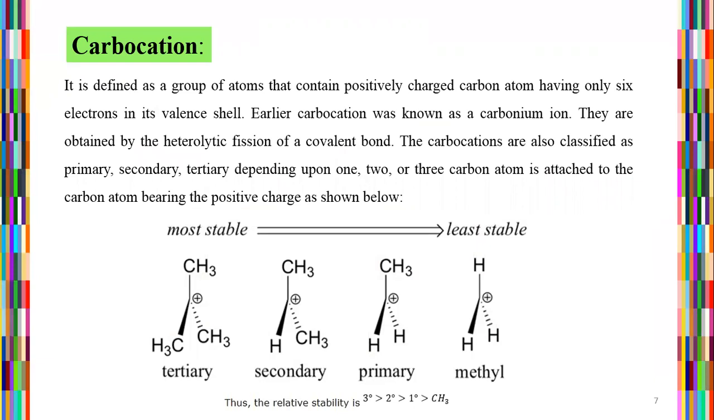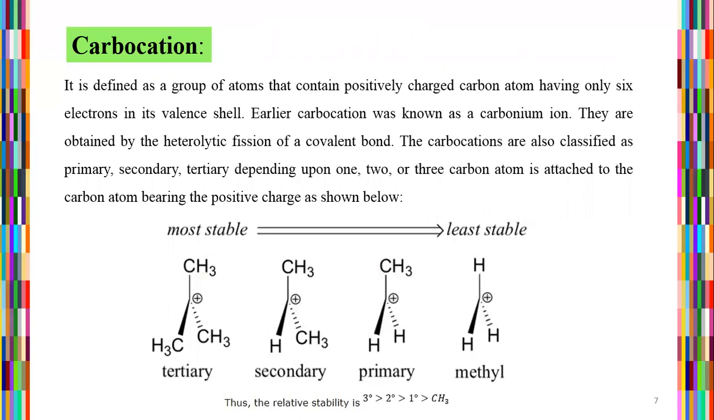Carbocations are defined as groups of atoms that contain a positively charged carbon atom having only 6 electrons in the valence shell. Earlier, carbocations were also known as carbonium ions. They are obtained by the heterolytic fission of covalent bonds.